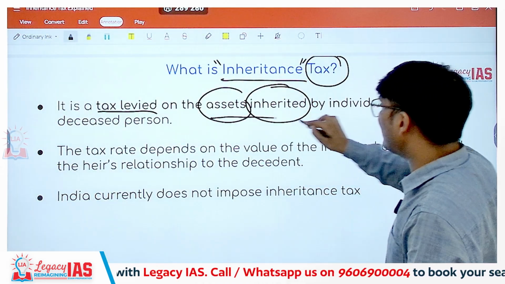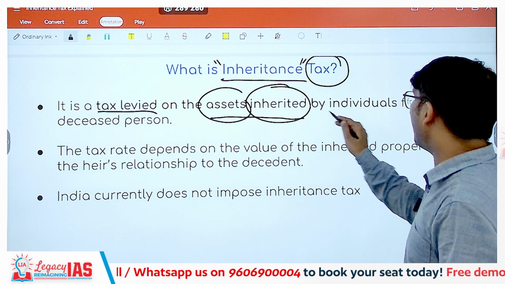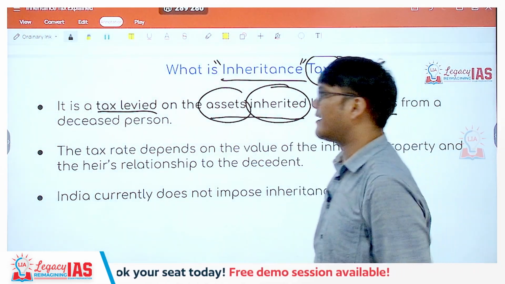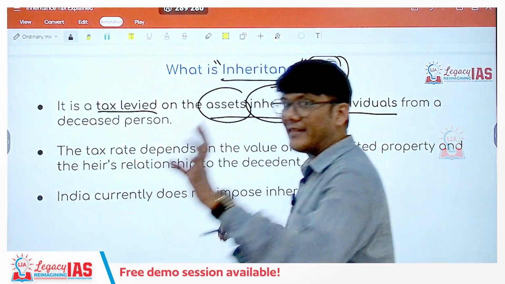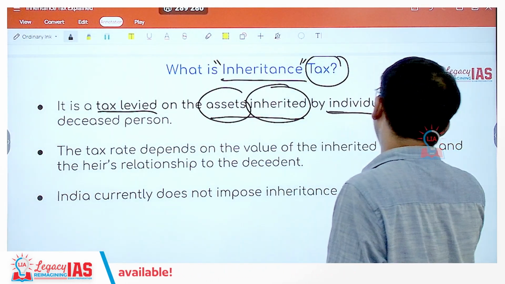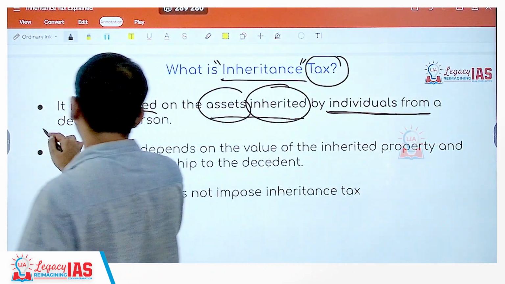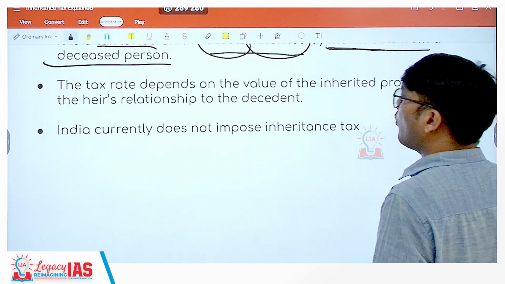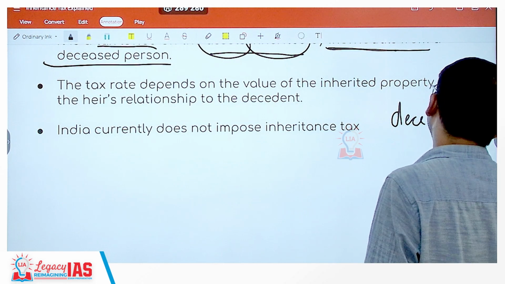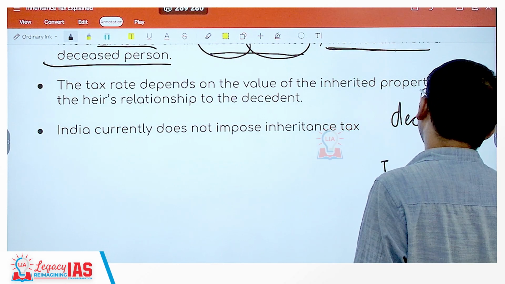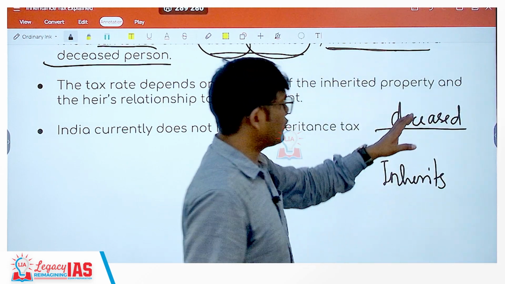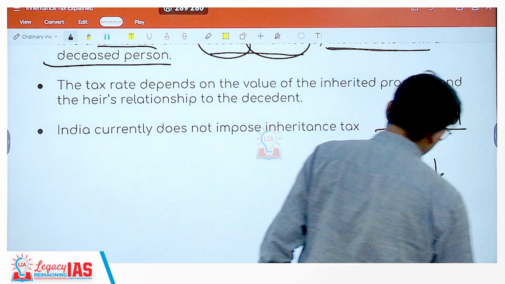So since they are inheriting this asset, this individual that is inheriting that asset will be paying the tax. Asset of what? Asset of the individual person who is actually deceased. So two people are there in this, the one who is deceased and the one who inherits. So the property is of the one who is deceased and the tax is paid by the one who inherits the property.